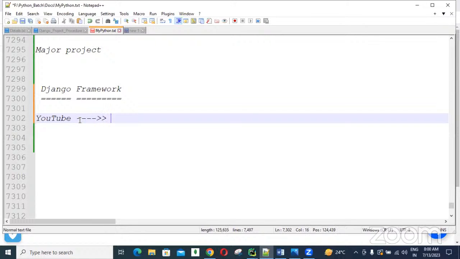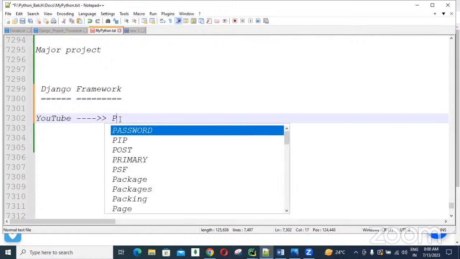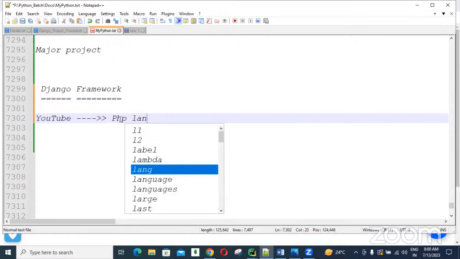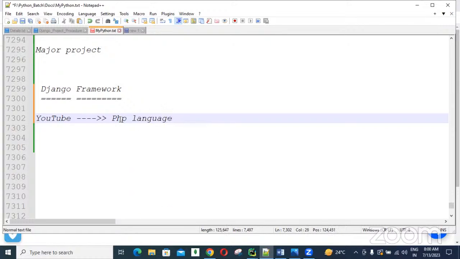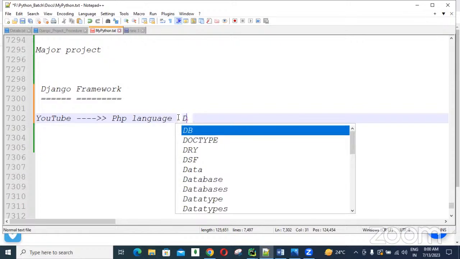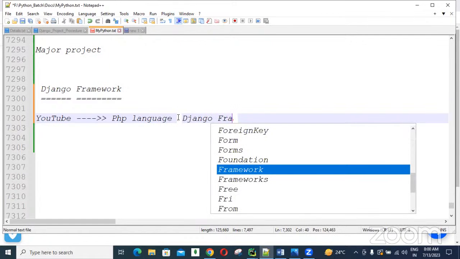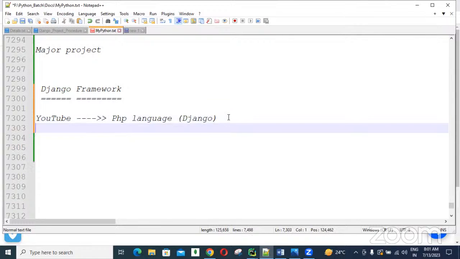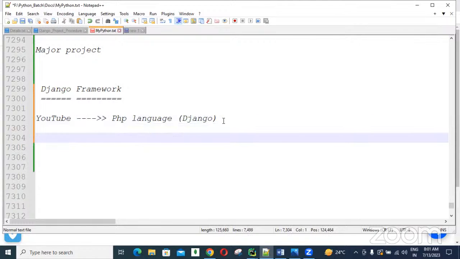Actually, in the initial days when the YouTube app started, they used PHP plus CakePHP. Simply, they used the PHP language for developing YouTube. Using PHP, they got some performance and scalability problems. That's why later they changed to the Django framework, Python with Django. After changing to Django, YouTube got a lot of demand. Nowadays, everybody uses YouTube.